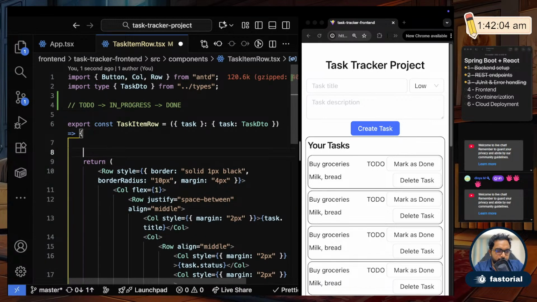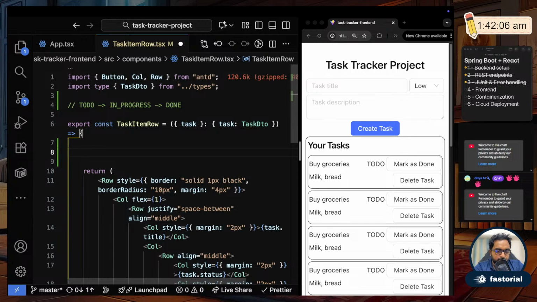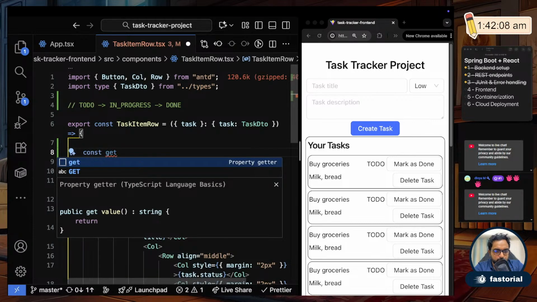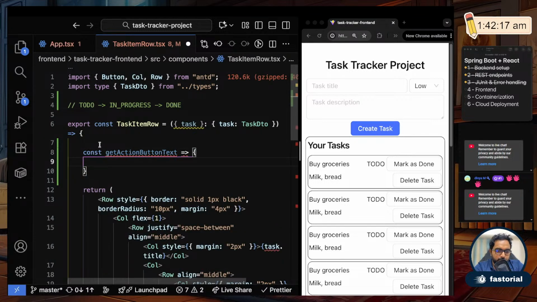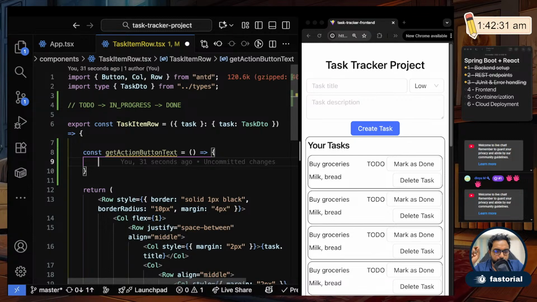Now what I'll do here is I'll write a small function saying const get action button text. I'll just call that button the action button. Based on what is the current status, I will set the text on the action button.